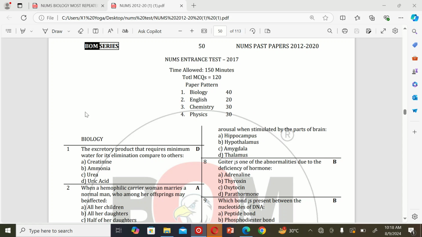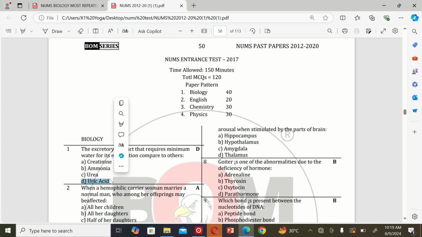Let's get started. The first MCQ: the excretory product that requires minimum water for its elimination compared to others is A. Creatinine, B. Ammonia, C. Urea, and D. Uric acid. So the correct option is D.